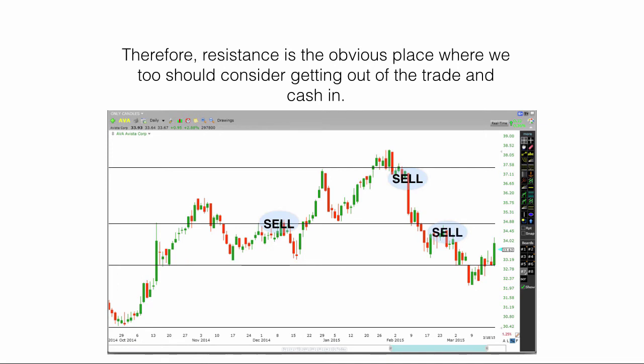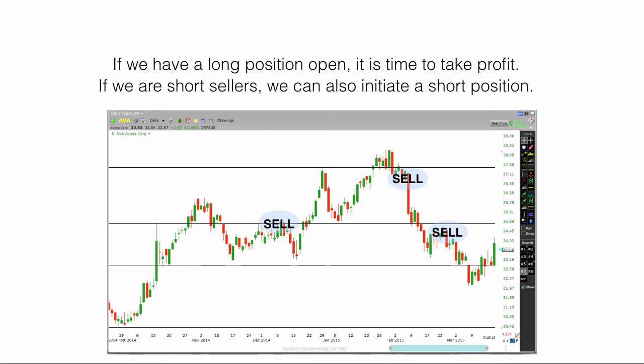Therefore, resistance is the obvious place where we too should consider getting out of the trade and cashing in. If we have a long position open, it is time to take profit. If we are short sellers, we can also initiate a short position.